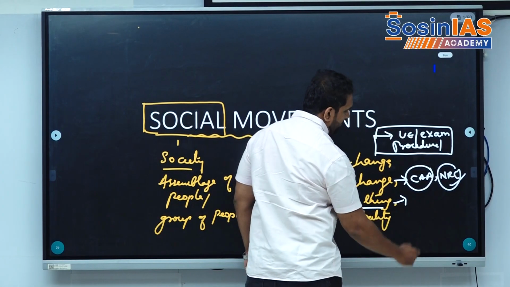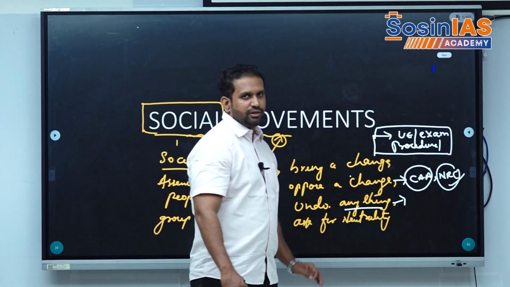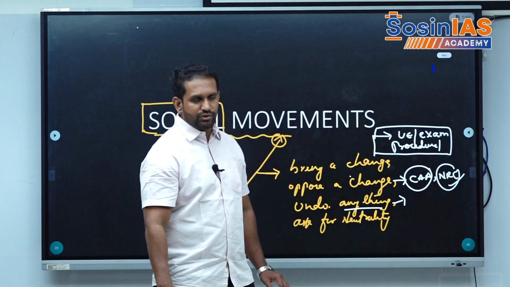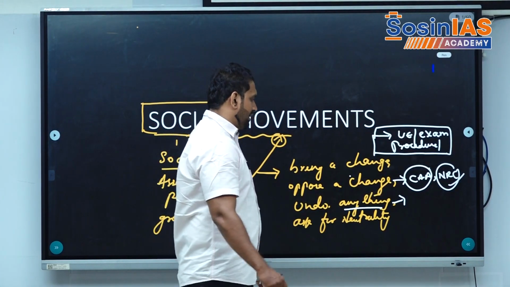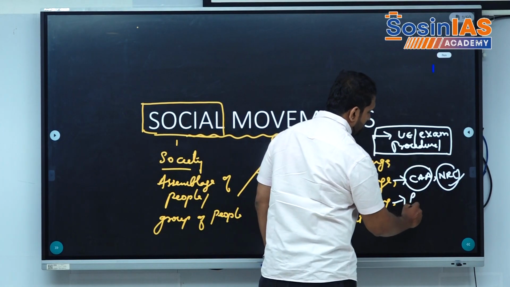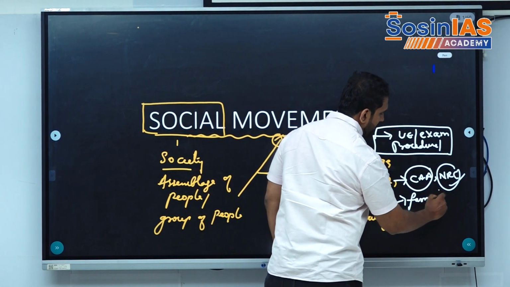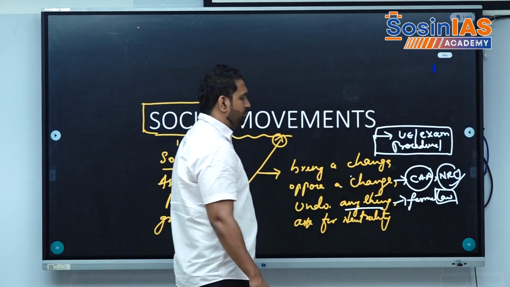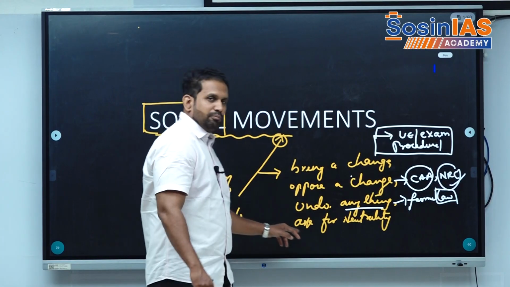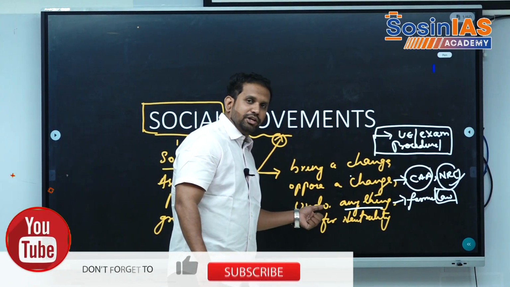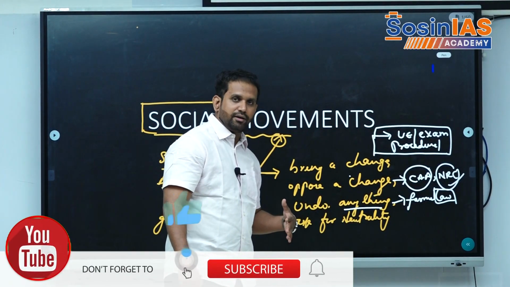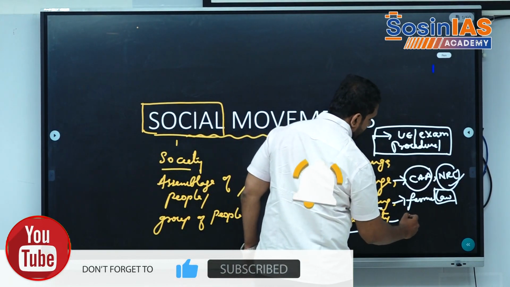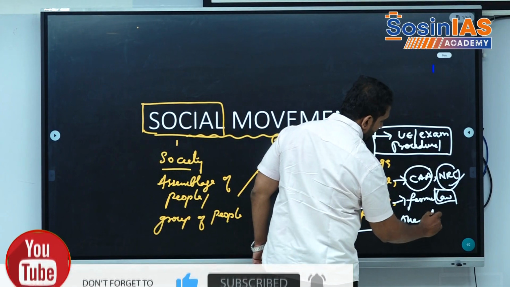To undo anything: the Government of India recently brought a law which prohibits a lot of the digital rights of individual YouTubers. People want it undone, like the farm laws. The government brought some farm laws which were pro-corporatization, and that's why the people wanted them undone. It means, what you have done, take it back. Ask for neutrality: you can see one nation, one election.